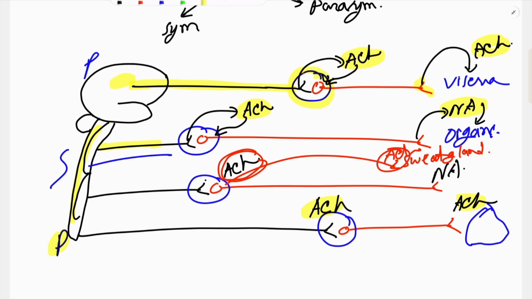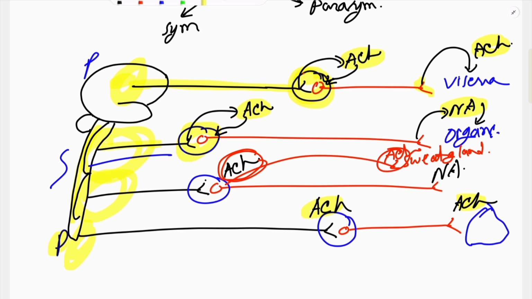So the gross things we learned from this figure is the sympathetic nervous system originated from thoracic and lumbar region, and parasympathetic nervous system is originated from cranial and sacral region. The parasympathetic ganglia are far away from the spinal cord and sympathetic ganglia are nearer to the spinal cord. How do we remember that? When we have sympathy for someone, we try to keep him closer to us. So sympathetic ganglia are closer to the spinal cord.